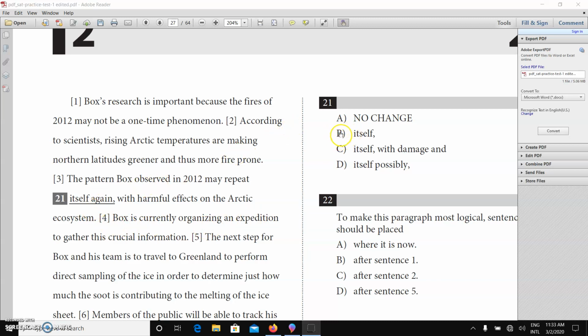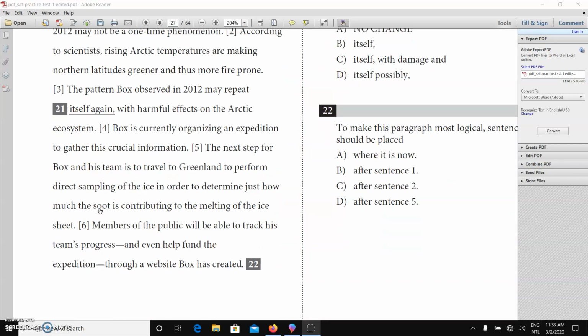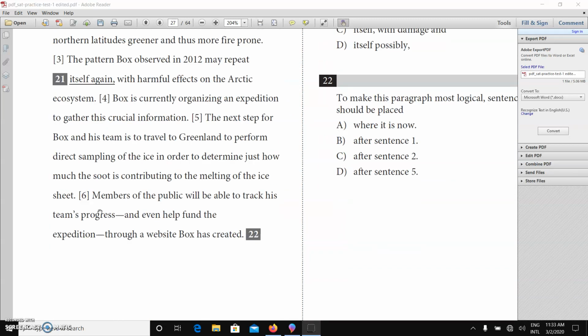So the best answer here should be B. Answer A is wrong. B, it repeats itself with damage and with harm. This too wordy one is wrong. Itself, probably not. So itself, and that's the answer. Yes, this is the best answer here. 21. So, 22. Let's move on from here.